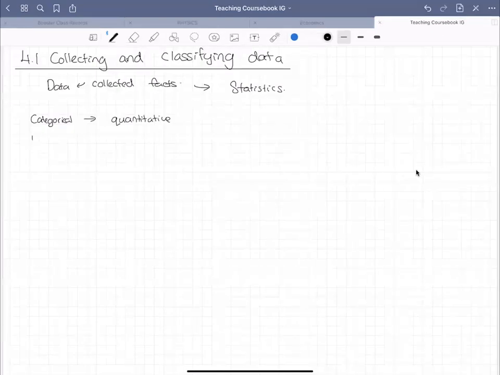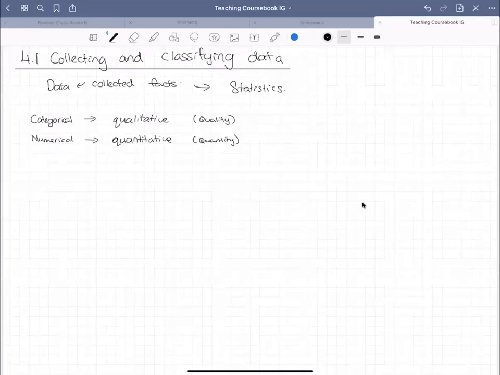Whereas if we get something that is more numerical, for example, like age, weight, height. So all of these are called, oh sorry, these are qualitative. The bottom one is quantitative. Quantitative means you have a quantity. The top one is qualitative data. So the quantity and the quality. So this one actually comes from quality. This one actually comes from quantity. So quantity is numerical, quality is more categorical.